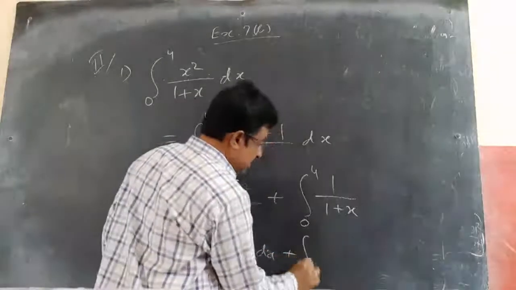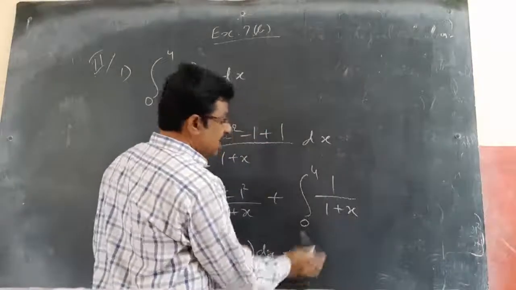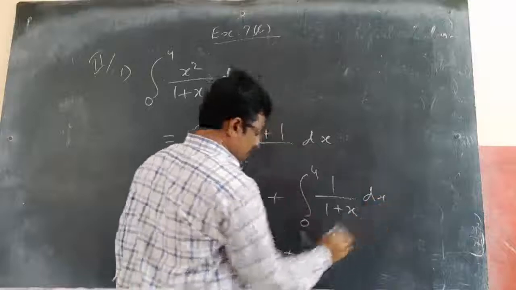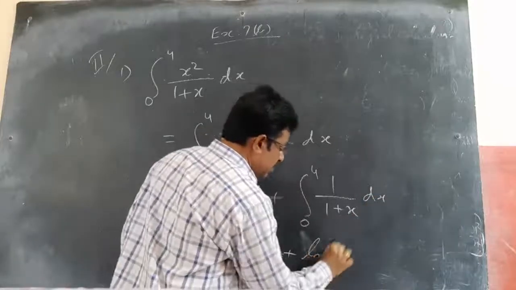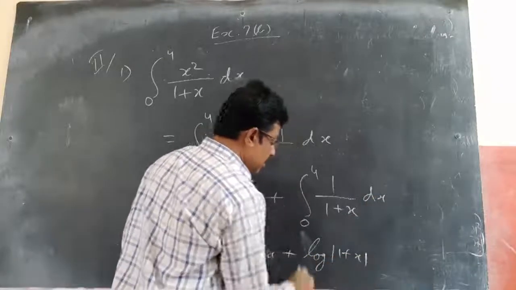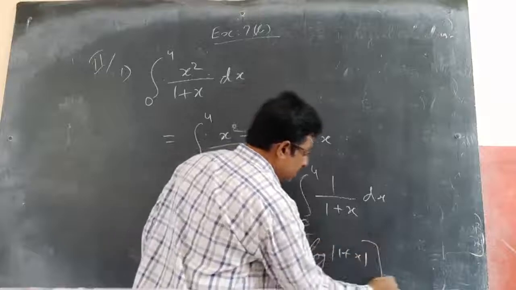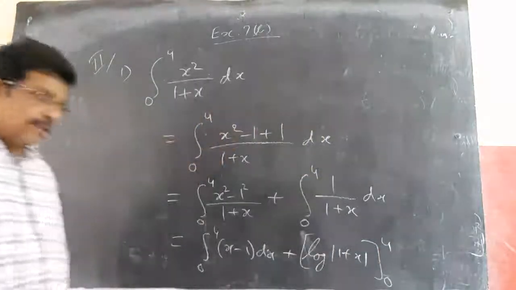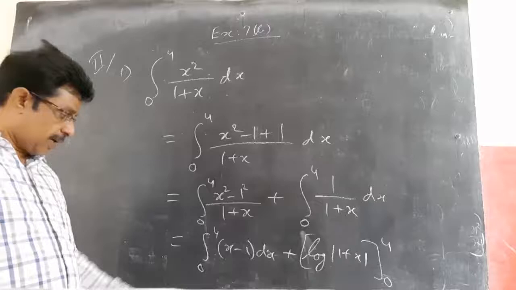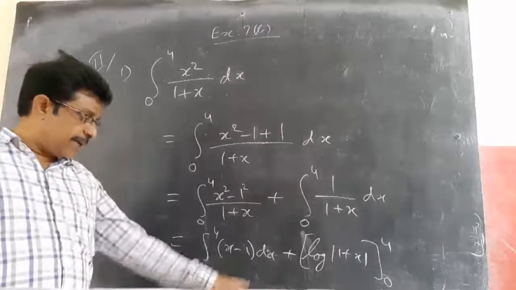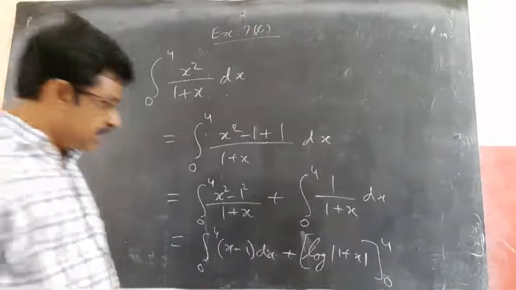Plus here I can directly write integral of 1 by 1 plus x dx is log mod of 1 plus x between the limits 0 to 4. Now coming to here, this is x square by 2 minus x between the limits 0 to 4.